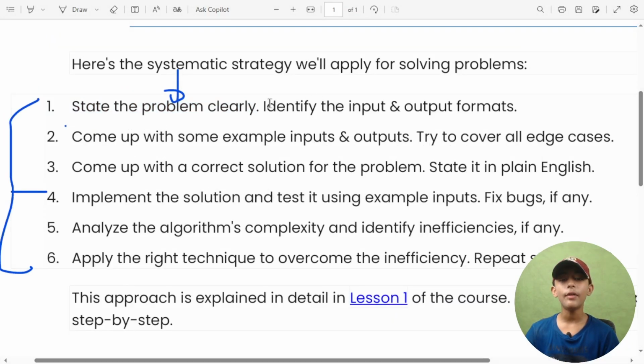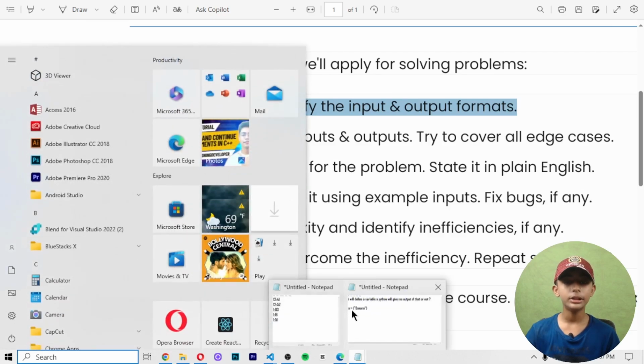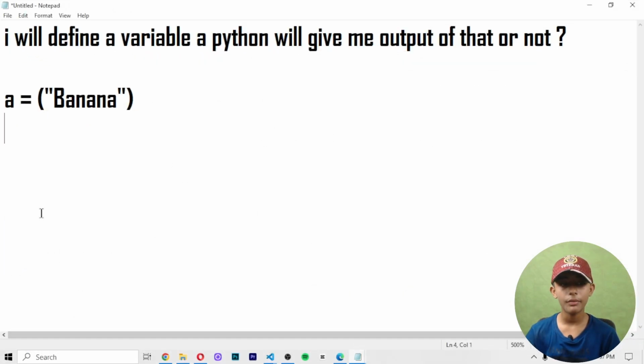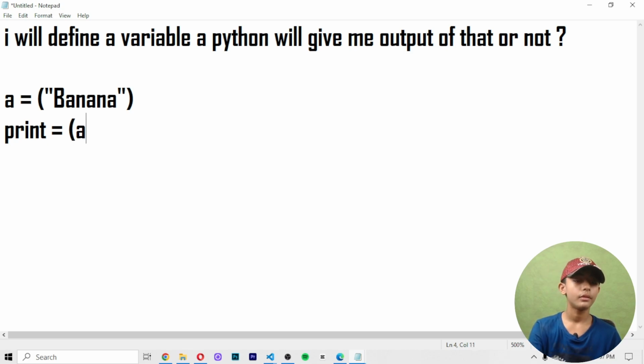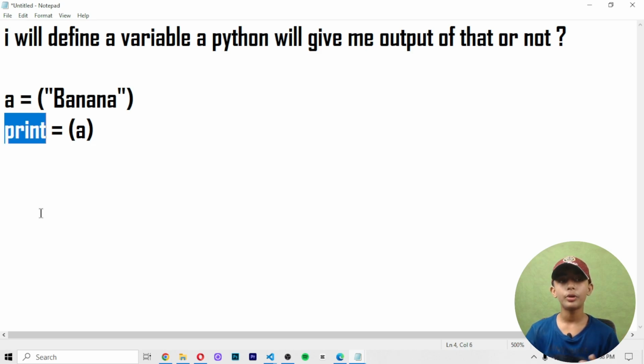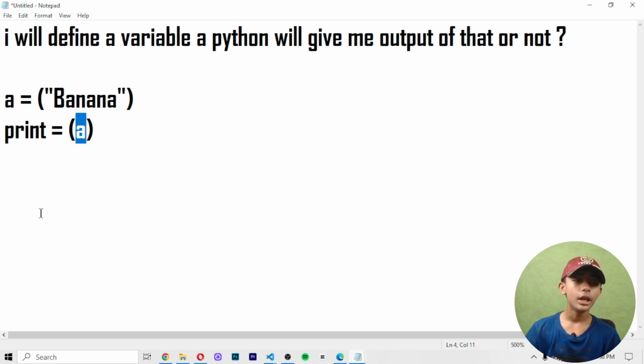Now it says identify the input and output formats. Let me identify the input and output format. Okay, I understand what the output of that is. You can write print A, and then it will give you the output. Why? Because the print function is used to give the output of your variable. In the print function I write A, then it gives me banana, the output of the variable. Here you can see it.